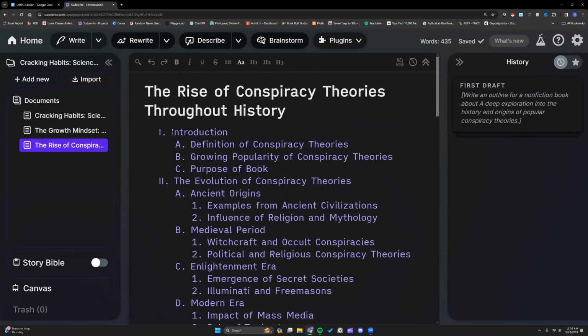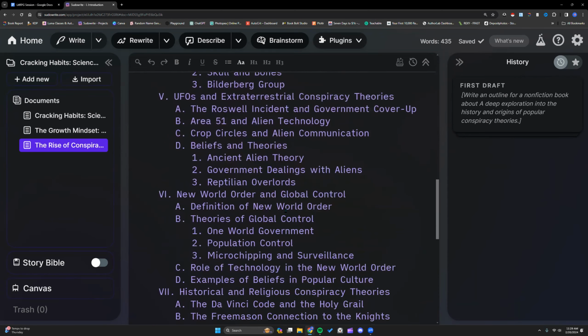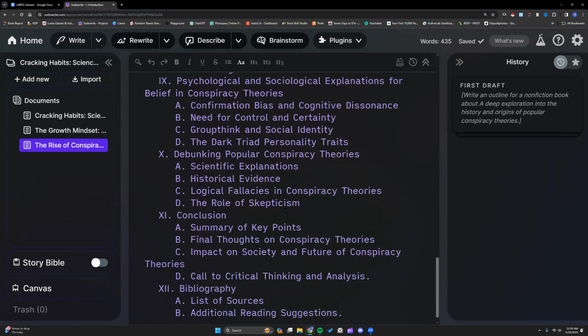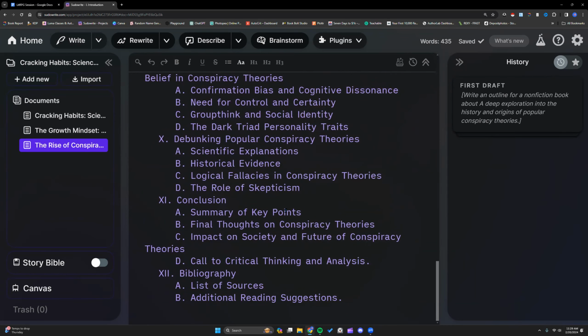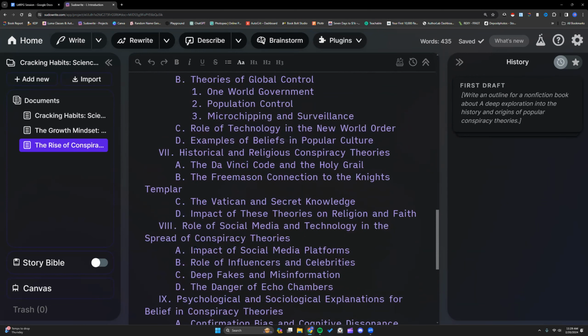Right, so this is the outline that it gave us. Of course, always edit to your liking, to your needs, make everything go to your voice. You can edit right here. And then because we're coming up on the half-hour mark, I want to get into LitRPG. We're not going to do much else, but oh, this is quite extensive. I like this one. Impact of social media platforms. I think that'd be good.